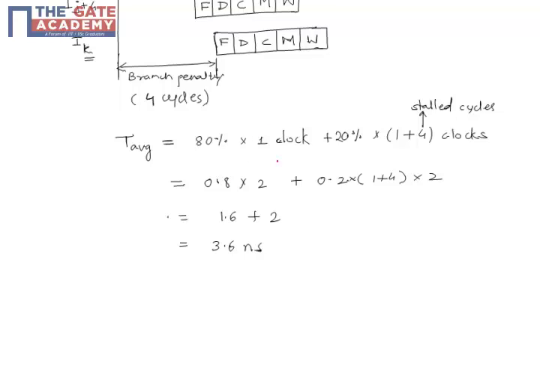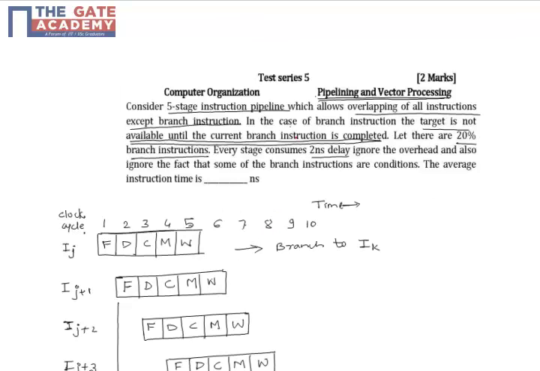And we are told that each clock or each stage takes 2 nanoseconds of delay. So we multiply 0.8 with 2, and 5 with 2, multiplied by the percentage of branch instructions. So in total it evaluates to 3.6 nanoseconds, which is the required answer.